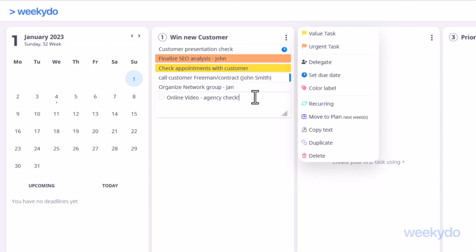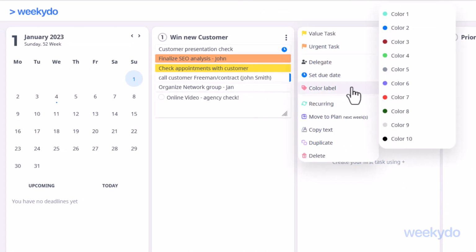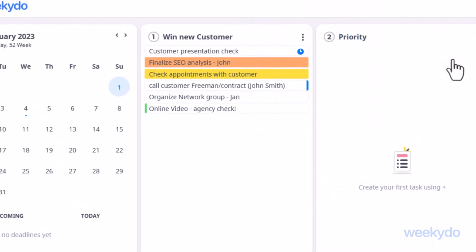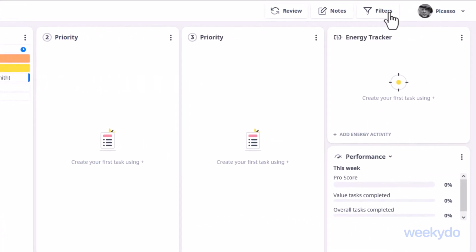Let's take a look at the next label, the color label. Here you can assign colors to certain tasks to help you find your way around. To make it even easier, you can also assign terms, names, or other words to the colors. To the left of the task, you can see the color and immediately know which kind of task it is. In your daily work, you can select these tasks at a later stage using the Weekydo filter.